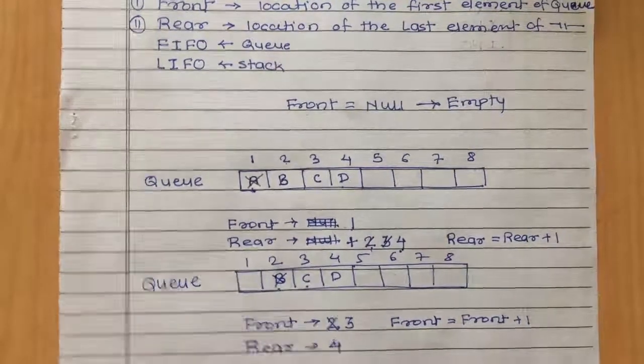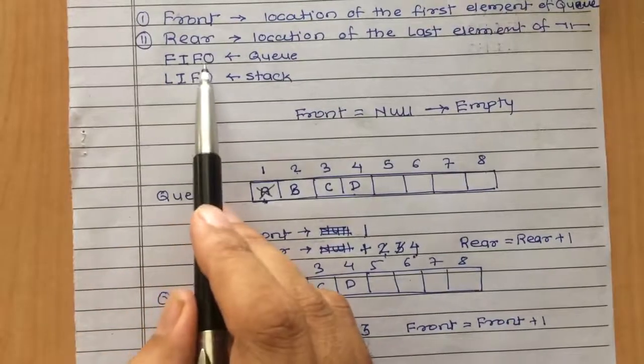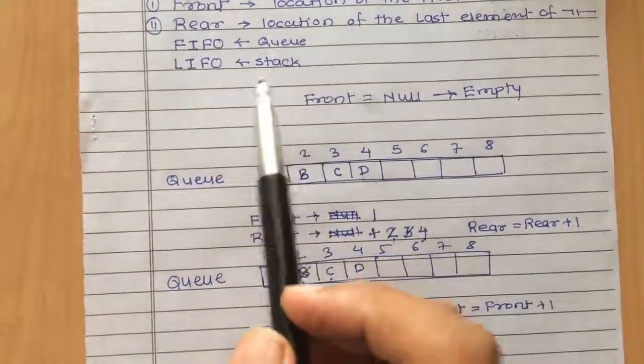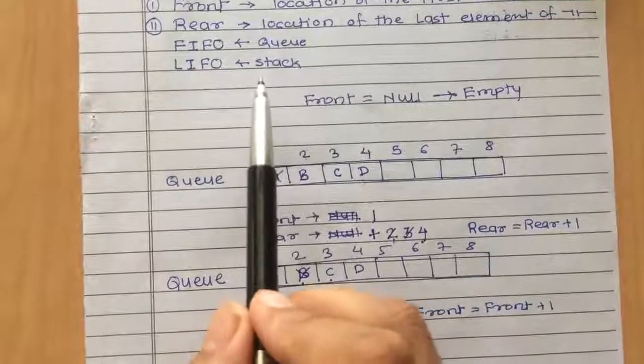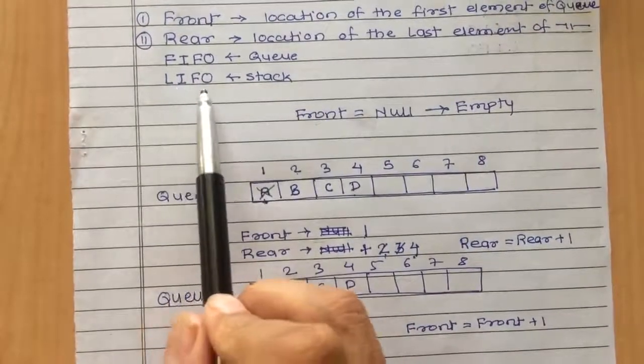So Q is also called first in, first out, and it is exactly opposite to the stack, which is last in, first out.